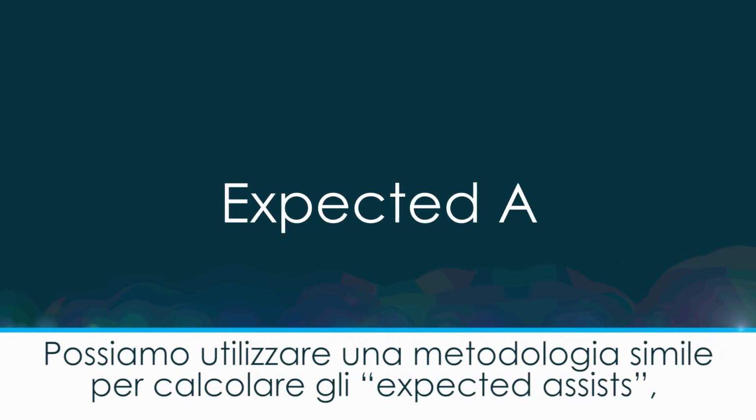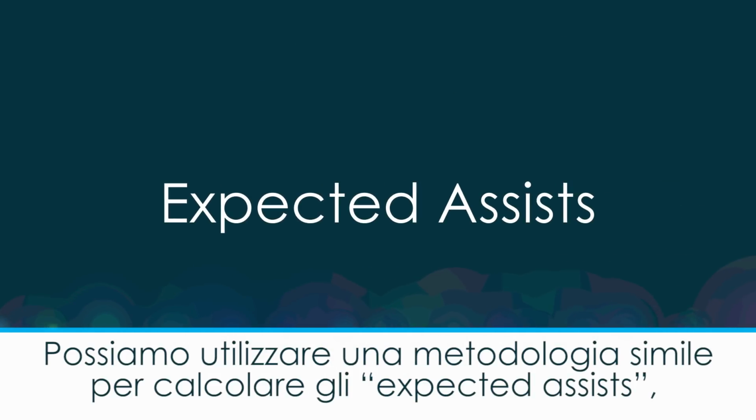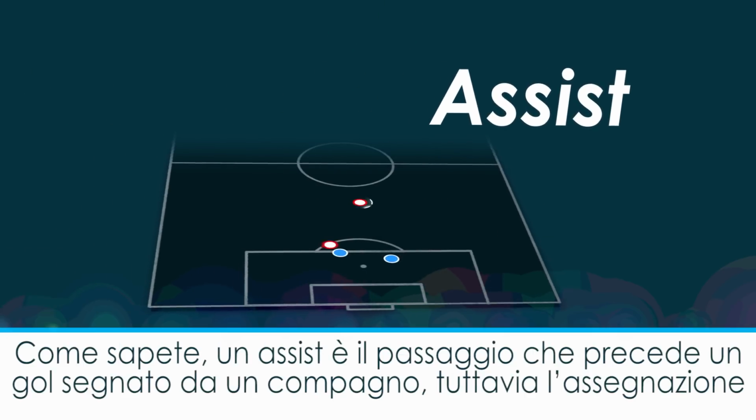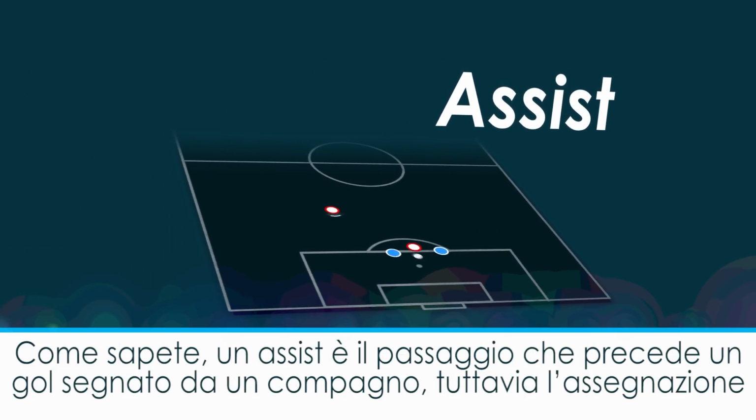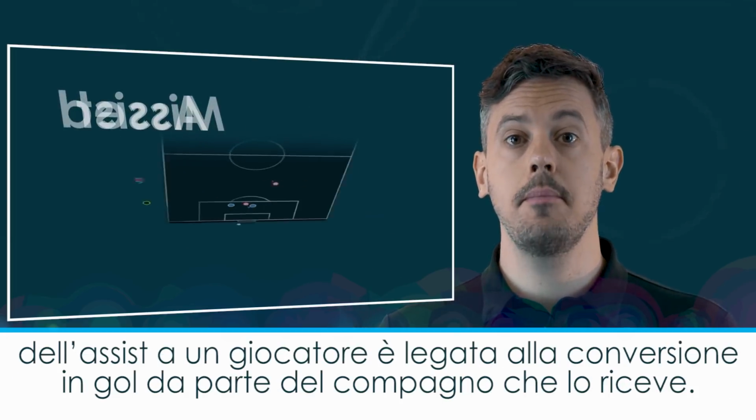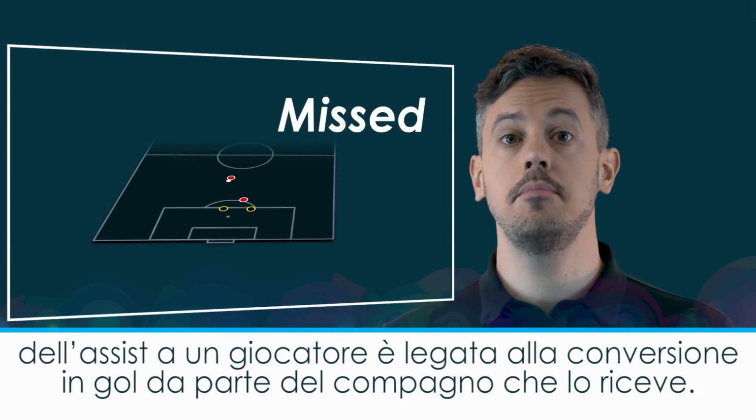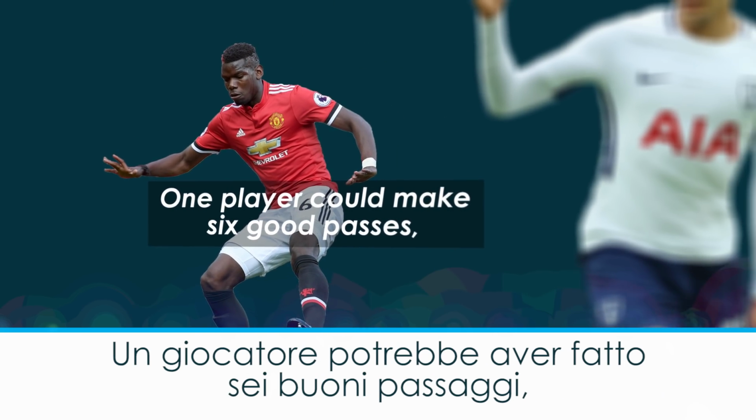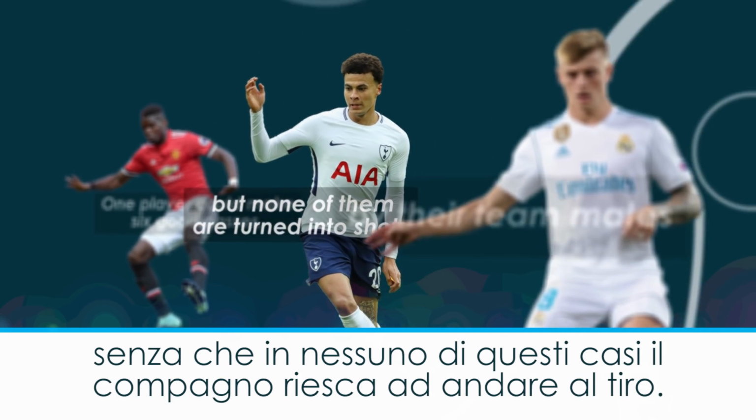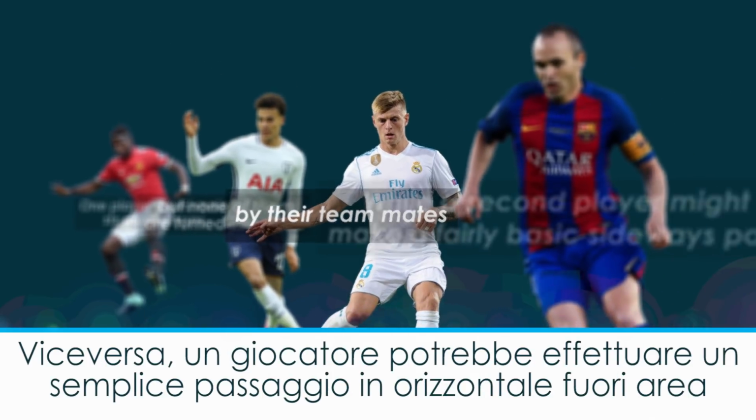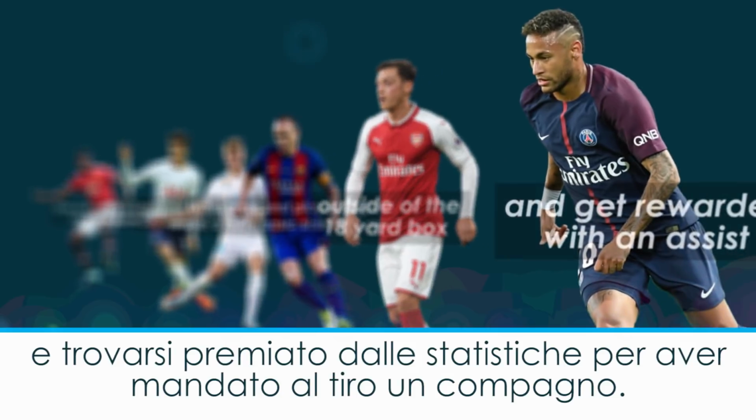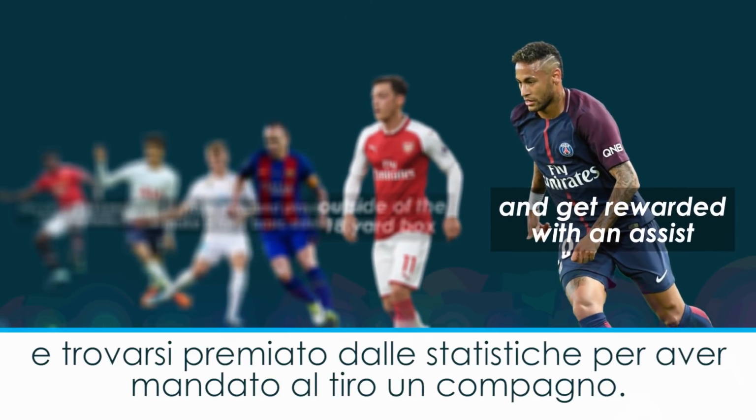We can use a similar methodology to calculate expected assists, which you might see represented as XA. As you know, an assist is the final pass that leads to a teammate scoring. However, that player is reliant on the pass he made being converted by the striker. One player could make 6 good passes yet see none of them turn into shots by his teammates. On the other hand, a second player might make a fairly basic sideways pass outside of the 18-yard box and get rewarded for creating a goal-scoring opportunity.